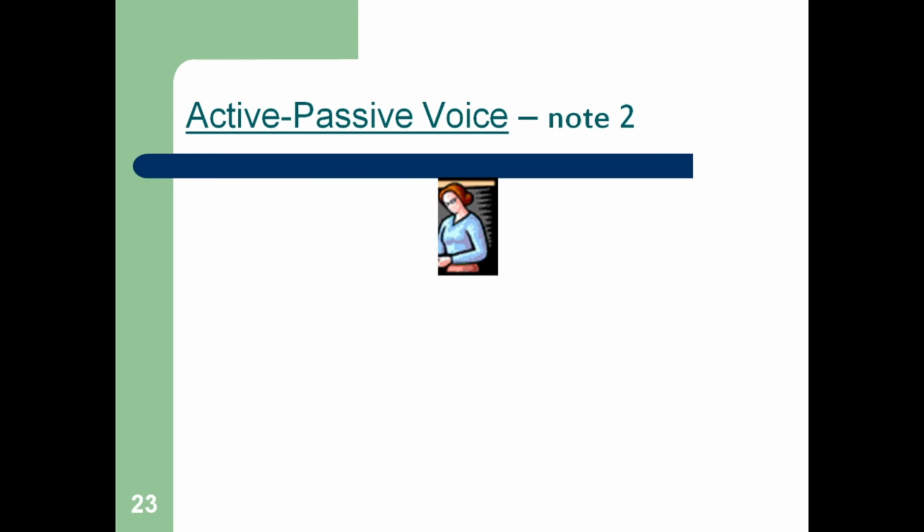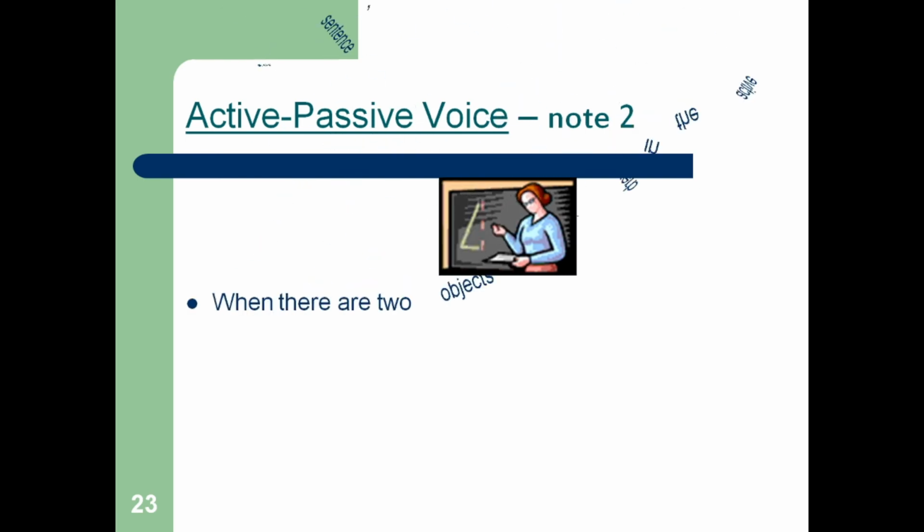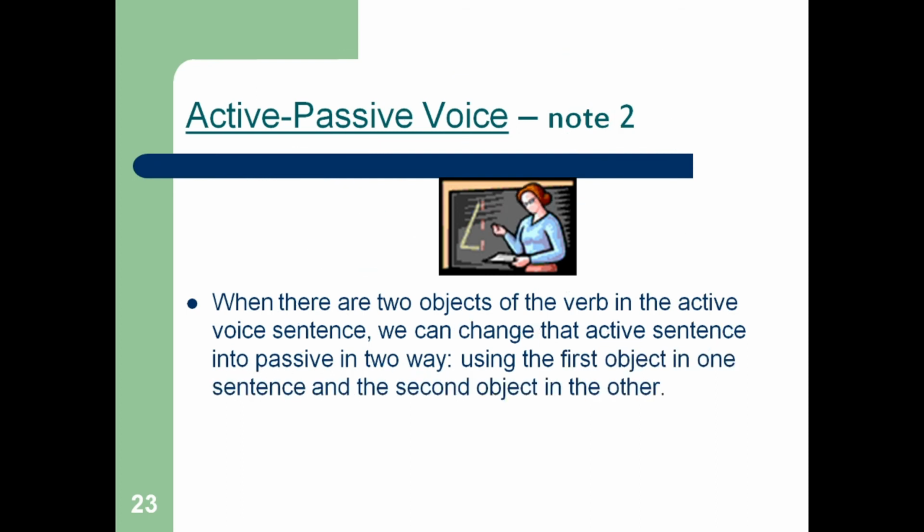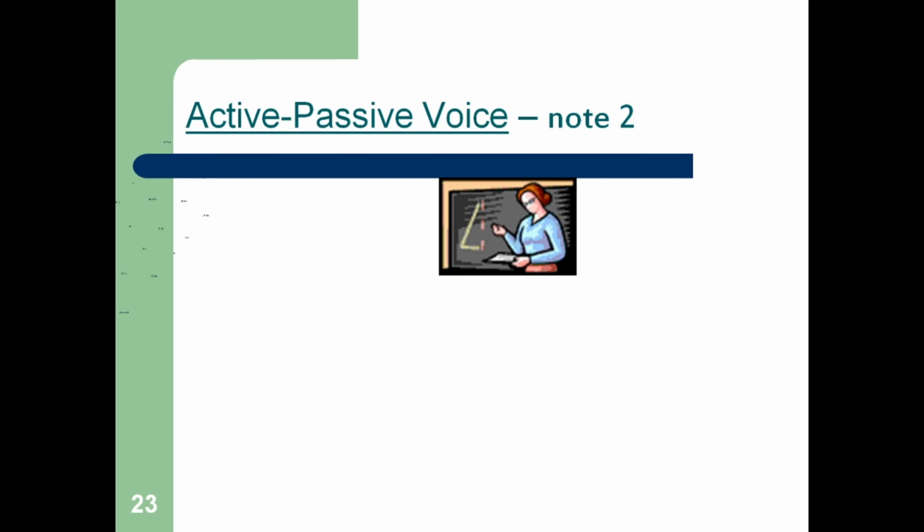Active passive voice note 2. Now here you can clearly watch the animated picture. When there are two objects of the verb in the active voice sentence, we can change that active sentence into passive in two ways, using the first object in one sentence and the other object in the other.